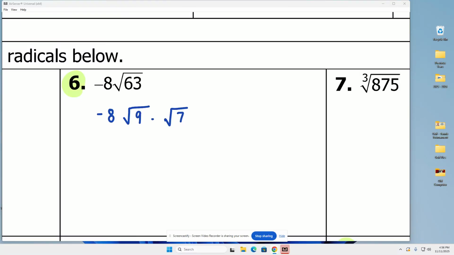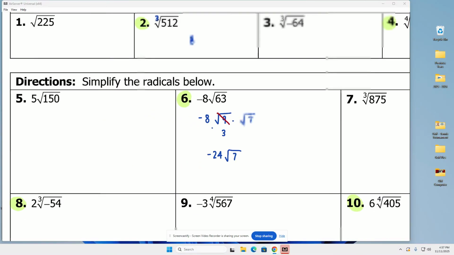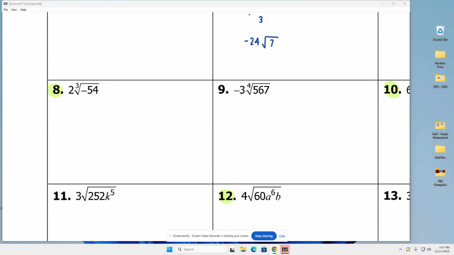Now again, why did I make sure and use a perfect square? Because those are the only things that get to break out of a radical or a square root. Perfect squares. So the square root of 9 is a 3. So now that it's out of the radical, I can multiply it by the negative 8. So negative 8 times 3 is negative 24. And then that 7 just gets trapped inside. Okay? Moving down here to number 8.